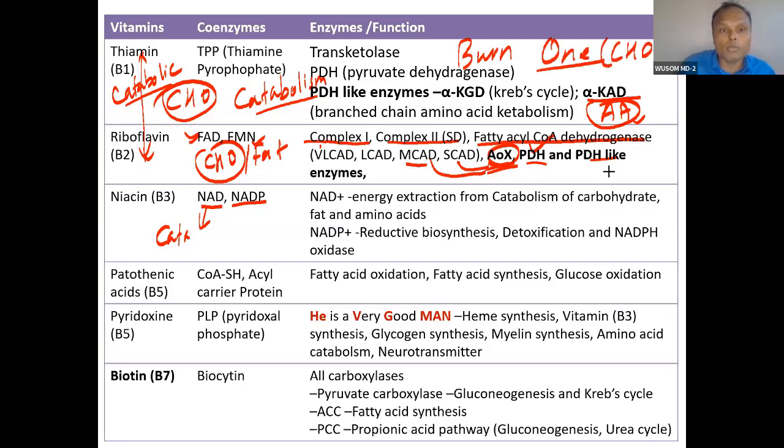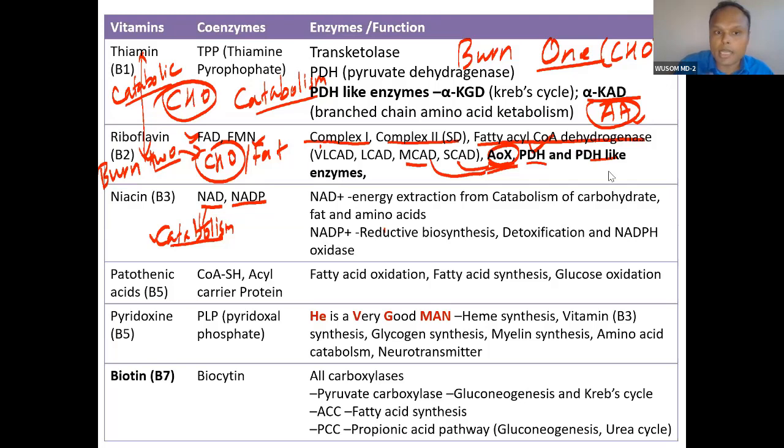So this is related to burning of carbohydrate. B2 is burn two. Two means carbohydrate and fat catabolism. B3 is 2 plus 1. How? Catabolism. Which catabolism? You can see carbohydrate catabolism and fat catabolism. Both catabolism are involved.